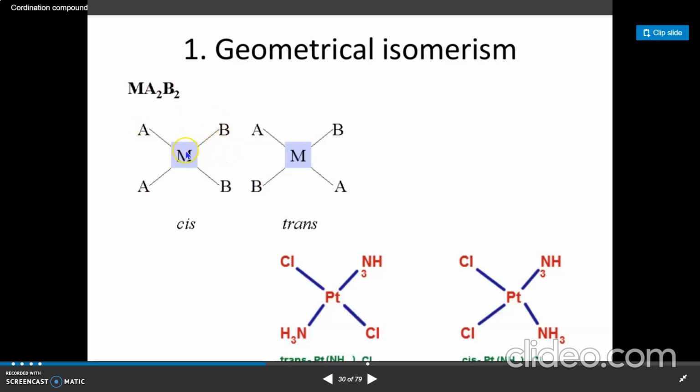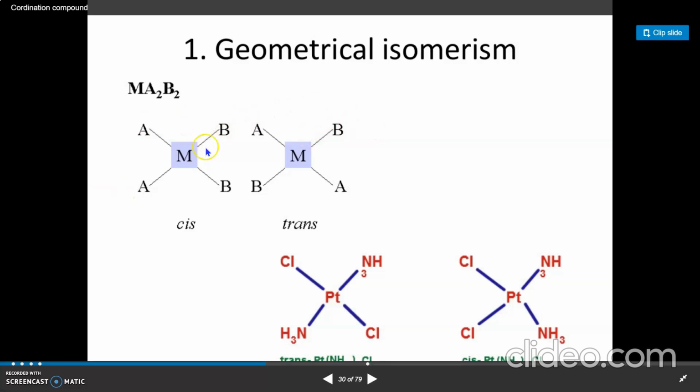For example, consider these two examples. Here the two A ligands occupy the same or adjacent positions, and in this complex the A ligands occupy positions opposite to each other, not adjacent.